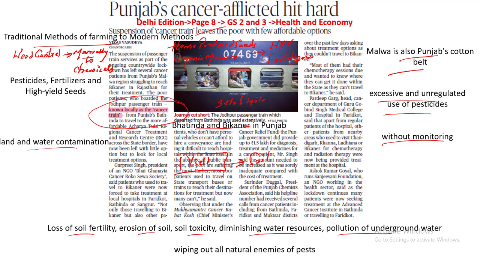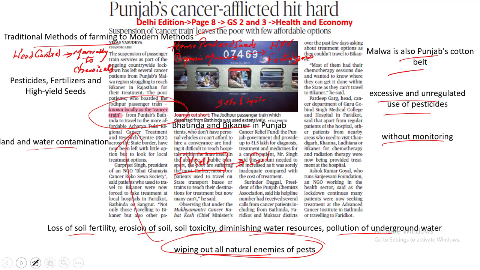Let's say, for example, if there is a pest, this pest will be eaten naturally by frogs, insects, fish, or to some extent even by the spiders. When there is massive use of fertilizers and pesticides, what this can also lead to is killing these natural enemies of the pest like the frogs. So this will ultimately wipe out all the natural enemies of the pest as well. So this is the negative impact of the green revolution, and that is the link to the health as well as the economical aspect. It is this that we have to understand with reference to this article.